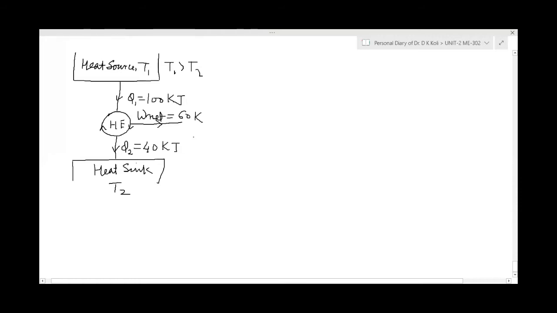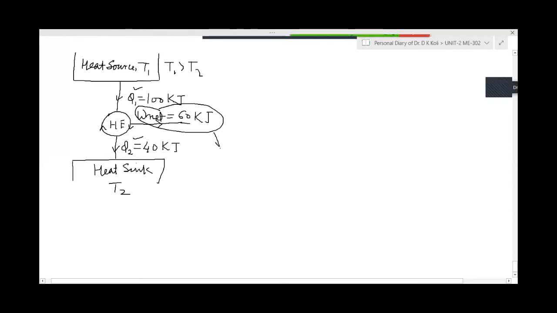Here we are seeing that we have taken 100 kilojoules of heat from the heat source. We have rejected 40 kilojoules of heat to the heat sink, but we could convert only 60% of this heat into work. This 60 kilojoules is the amount of energy that can be converted into work. This is called the available energy: energy that can be converted to work.